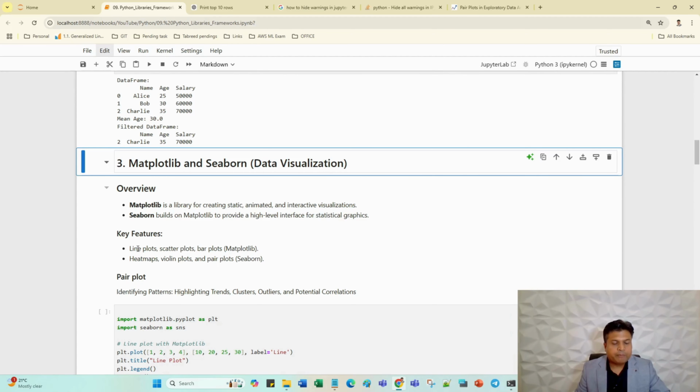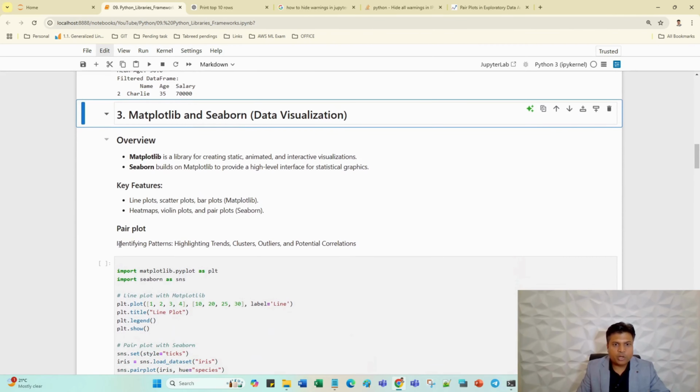Features I have mentioned here: line plot, scatter plot, bar plot. You might be confused about what the line plot, scatter plot, bar plot are. I will explain each of them. Heat map, Boolean plot and pair plot using Seaborn. Pair plot, just focus on this definition, where to use the pair plot, because pair plot is a very basic plot, and this is extremely used in data science, data cleansing and feature engineering. So basically pair plot highlights the trends, clusters, outliers and potential correlation.